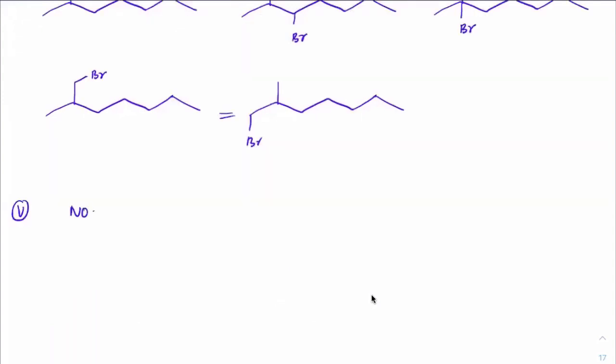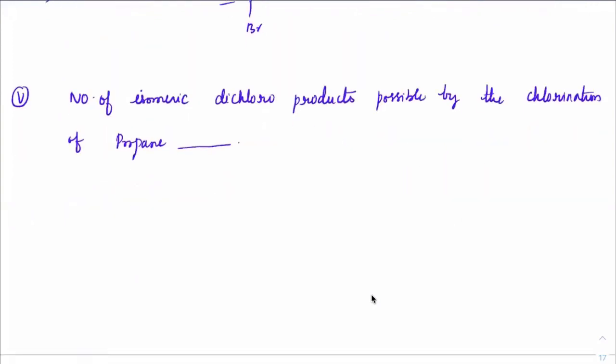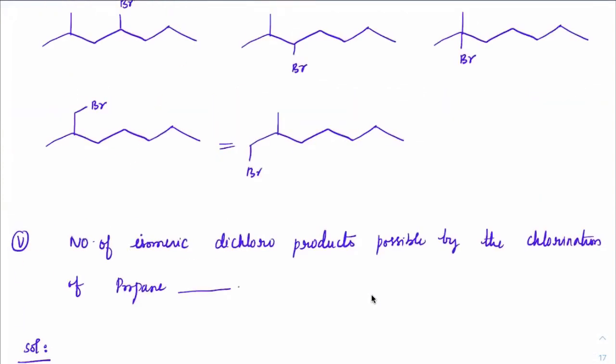To do this, number of isomeric dichloro, number of isomeric dichloro products. Again, a JEE question. You must be able to do this. This time dichloro, beta. Okay, so 2 chlorines you have to place on propane. What are the possible ways you can do? Check out. Don't rush to answers. Check once again.